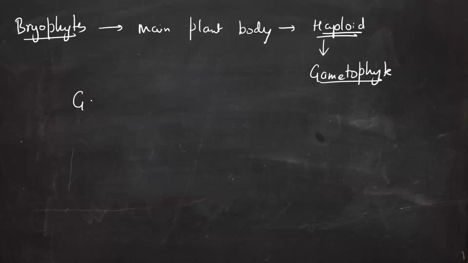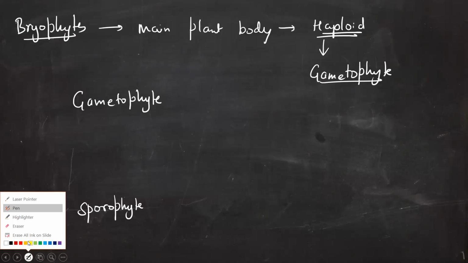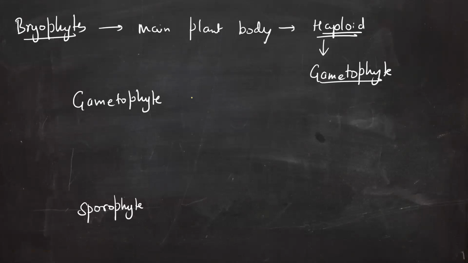So gametophyte, and then there is a sporophyte. So there are two terms. Let's now understand how we can relate them. Always remember that the gametophyte is going to produce the gametes.